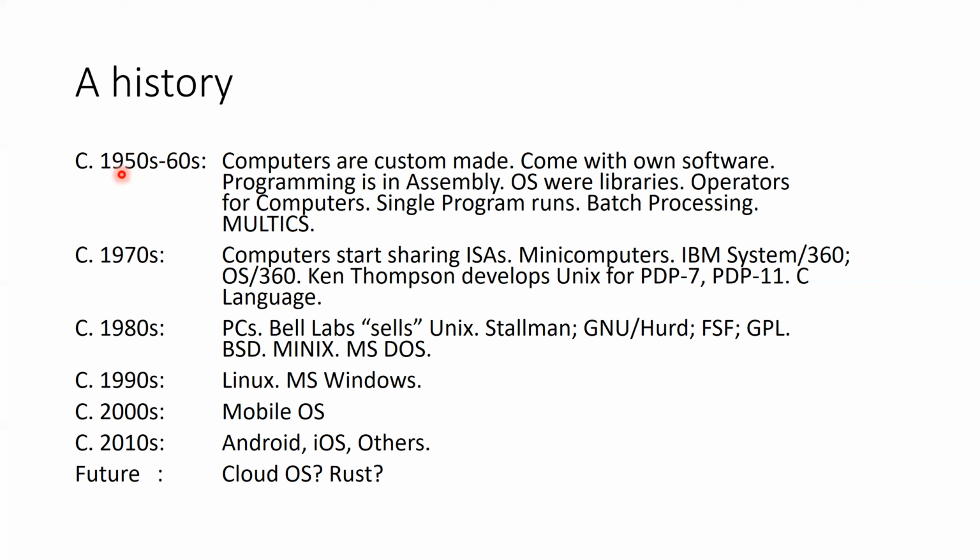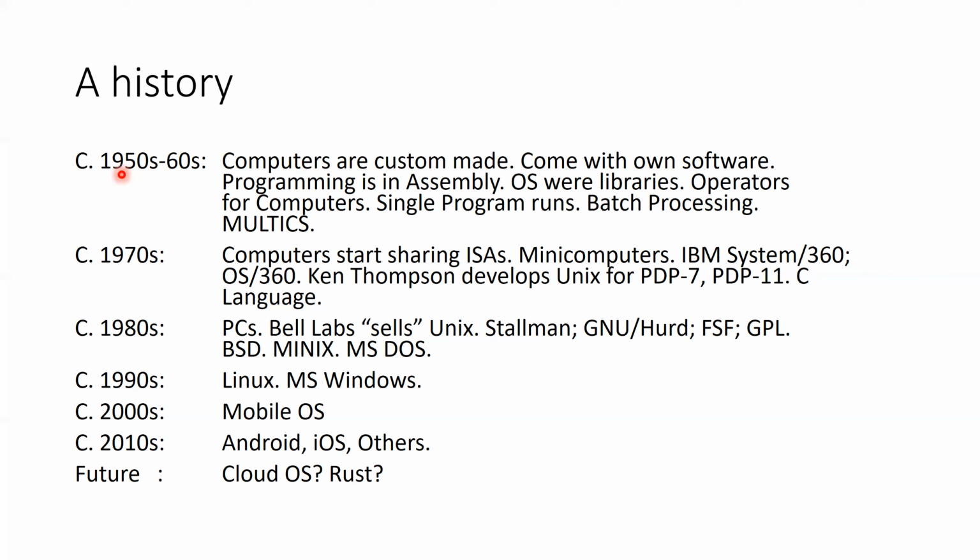When the computer was ready, they would also write the program for you to run on that computer. So you would get that computer along with that program, and you would run that program on that particular computer. That computer would be a very big machine, a very expensive machine. It used to cost at least multiple tens of thousands of dollars, if not millions. It was very expensive, and it used to run only one program. In the beginning, computers ran only one program.